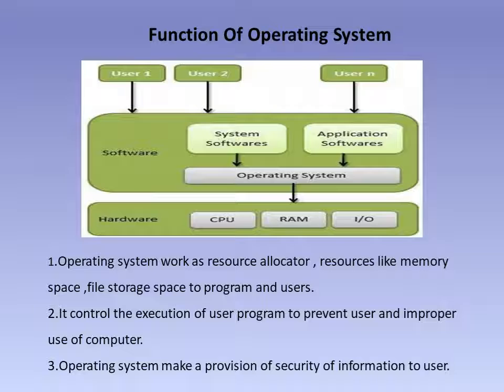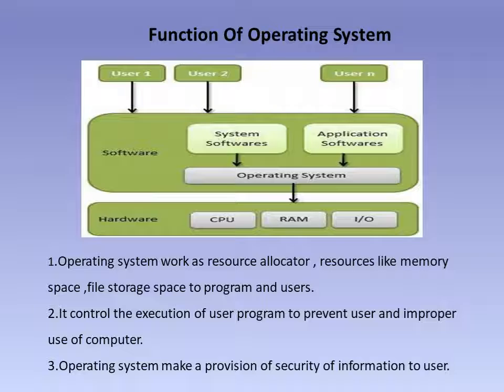Above the hardware layer, the second layer is the software. First comes the operating system, and the software consists of two kinds, the system software and the application software. Means whatever commands come from the system software or application software come to the operating system and then to the hardware. So a command given goes to the operating system, and the operating system gives that command to the particular software, and above that come the users. So these are the number of users which can handle that particular computer system.